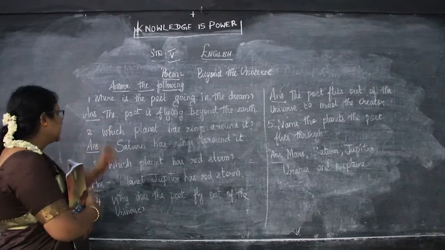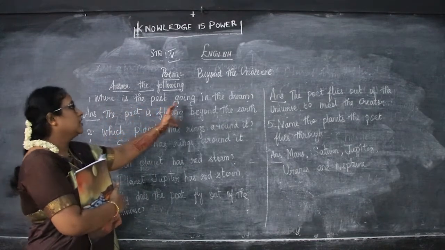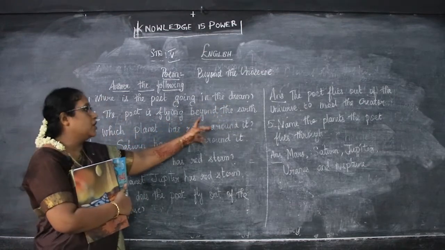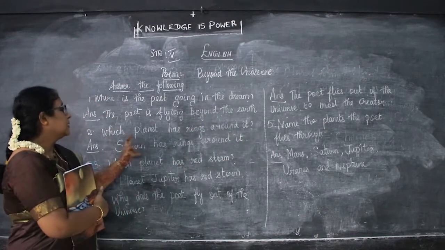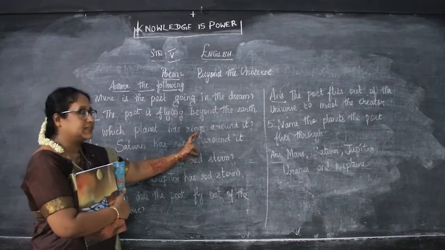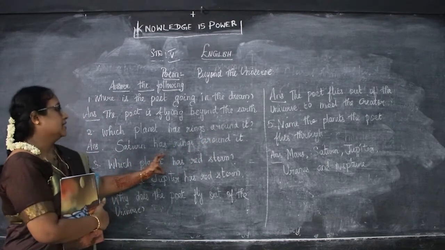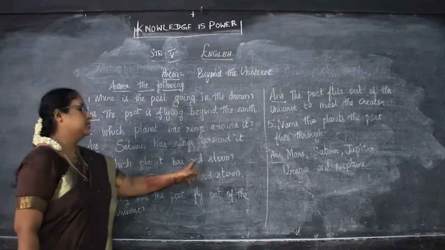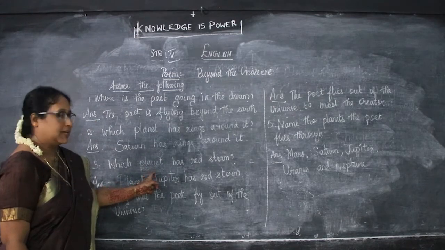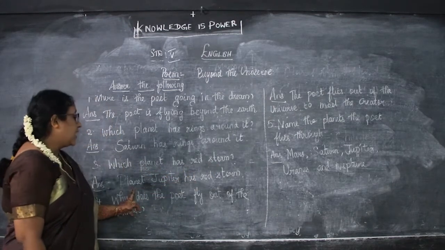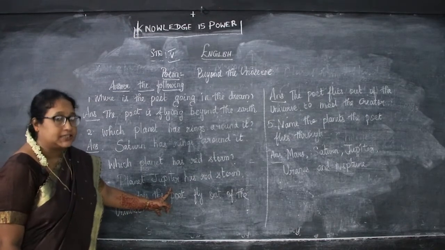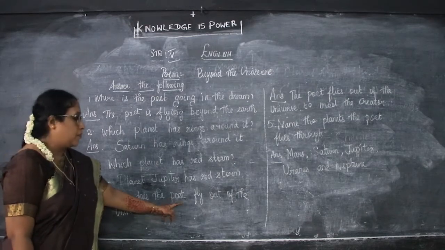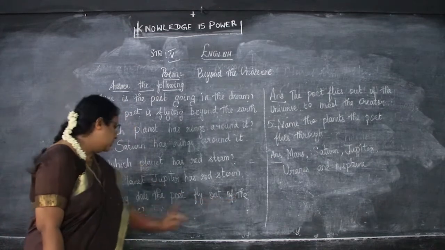Okay. So what is the first question? Where is the poet going in the dream? The poet is flying beyond the earth. Which planet has rings around it? Saturn has rings around it. Which planet has red storm? Planet Jupiter. Jupiter has red storm.